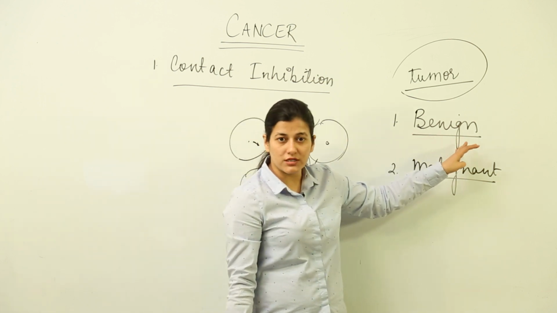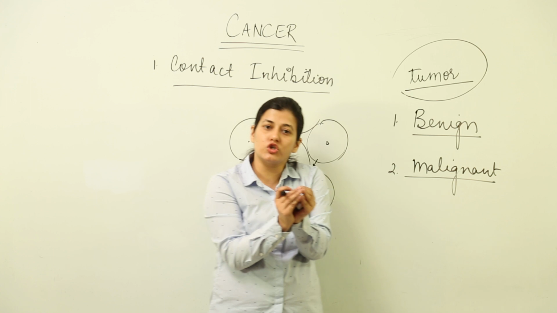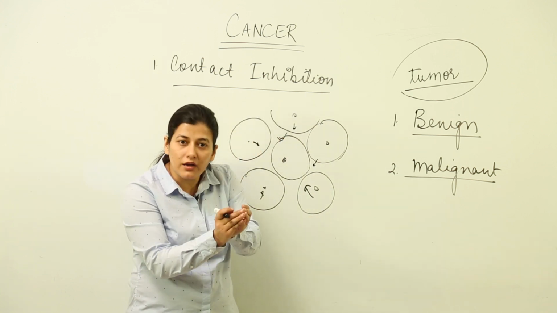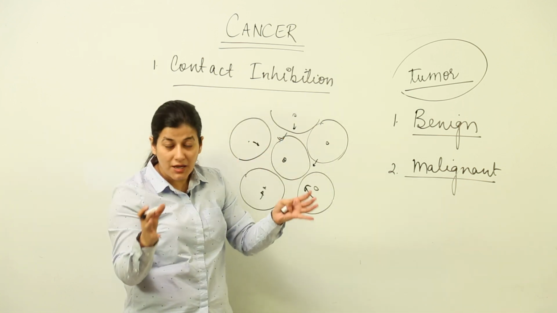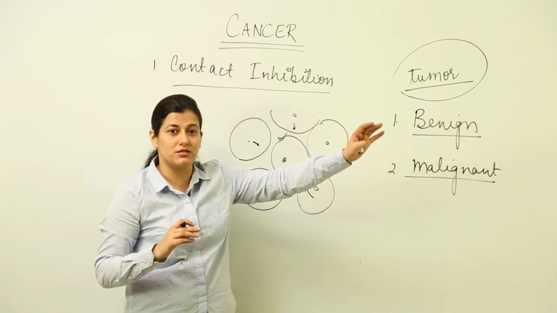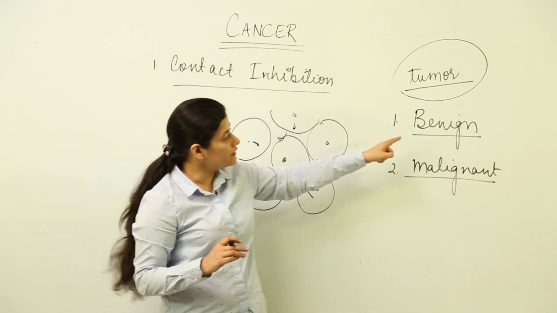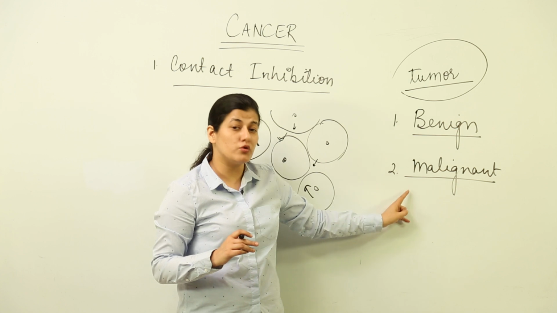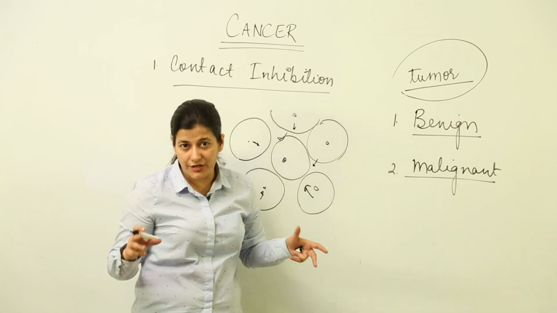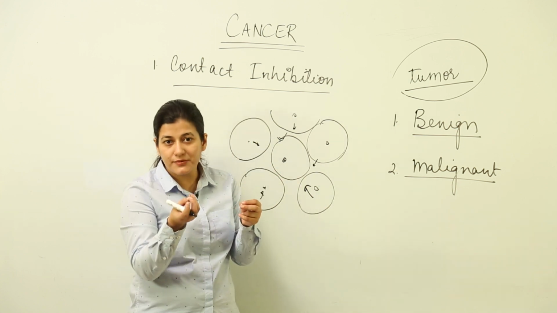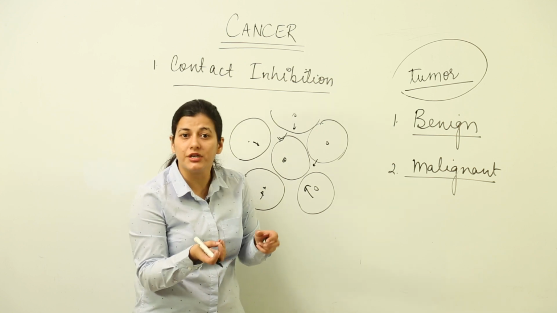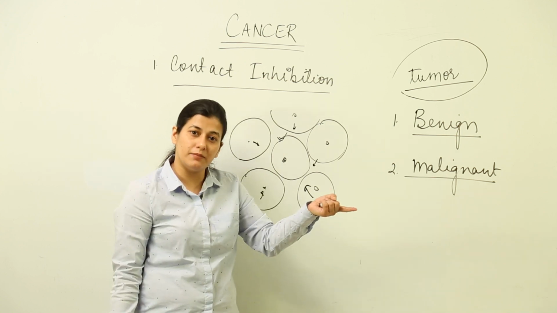Benign tumors are those tumors where the cell has lost contact inhibition. They are going to stay over there. Certainly they would grow in size, but they are not going to go to places away from that site. Then the tumor is benign. But supposedly the tumorous cells which have lost the contact inhibition are taken to another site by the bloodstream.